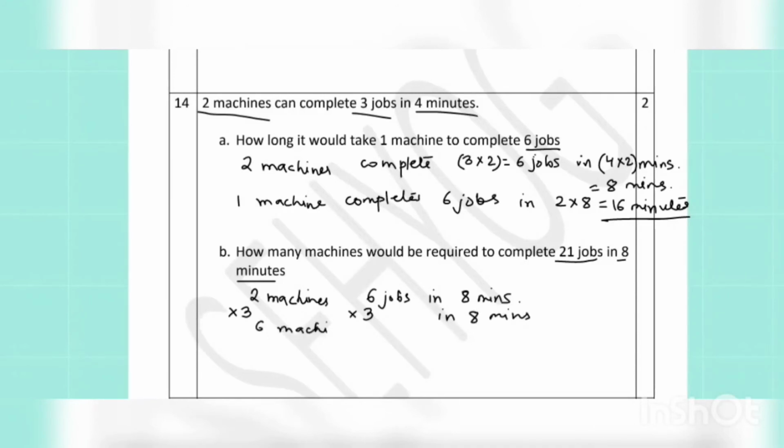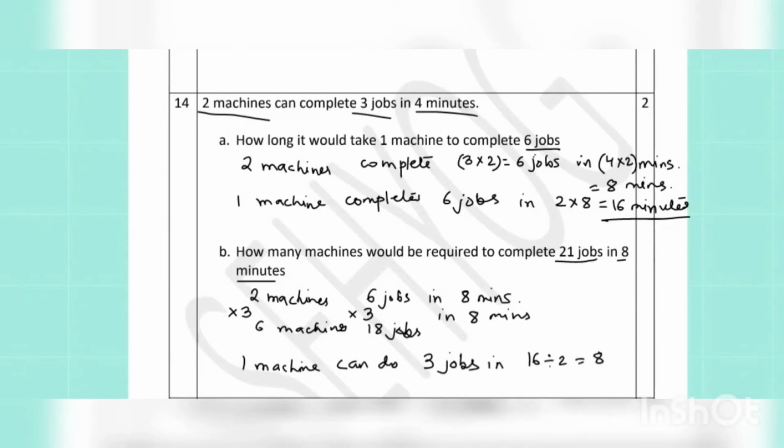So, 6 machines can complete 18 jobs in 8 minutes, and we need 3 more jobs to do. So, one machine can complete 6 jobs in 16 minutes. So, it can do 3 jobs in just half the amount of time, that is 8 minutes. So, which means 3 jobs will again be done by another machine. So, 6 plus 1, 7 machines will be needed in total.